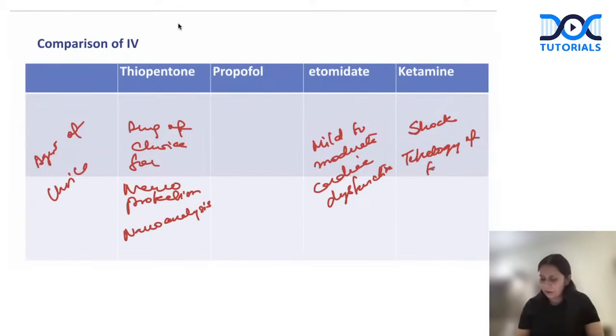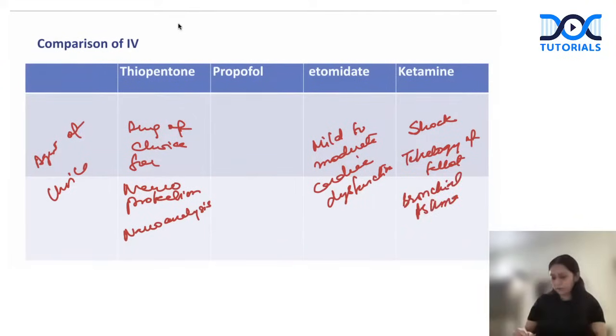Remember, guys, ketamine is a cardiac depressant, a cardio unstable agent. Where it is a depressant, I will tell you in a moment. But it is the only cardiac surgery where it is agent of choice, and that is tetralogy of Fallot, a cyanotic heart disease. And ketamine is agent of choice in bronchial asthma because it is the best bronchodilator.